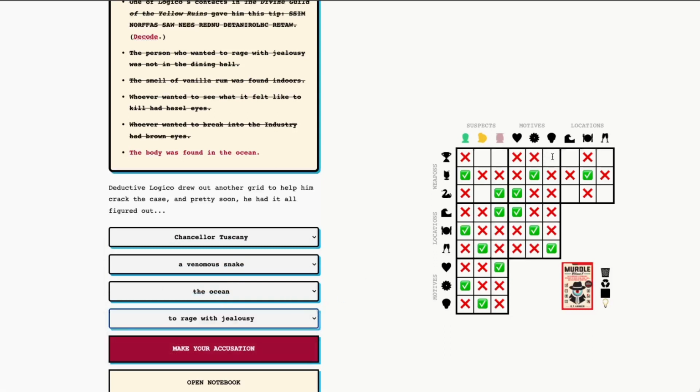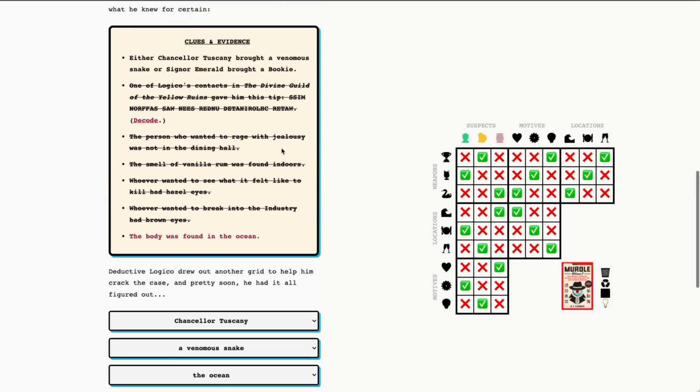So let's go ahead before we make our accusation and fill out the rest of the grid real quickly. So we've got a bookie was with Miss Saffron, and let's see, that was in the swim up bar. And Chancellor Tuscany was in the ocean with the poisonous snake. So we can go ahead and mark that in as well. And there's our full grid for today.